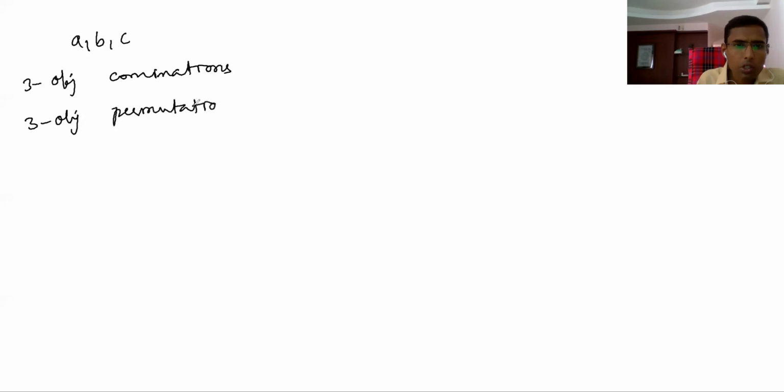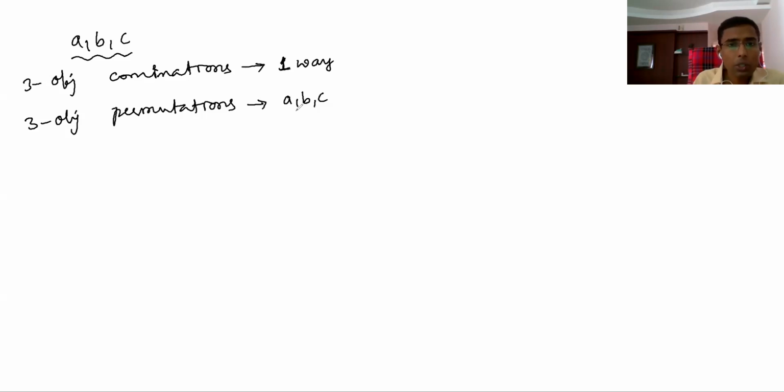3-object combination means what? When 3 objects are given, you have to select all 3 objects. That is one way. And for permutation, when 3 objects are given, you have to select and arrange 3 objects. What are the 3 objects you select? When ABC are given, you have to select ABC. That's only one way you have. That means you don't need to select anything else, you take all the objects. So that is called one way.